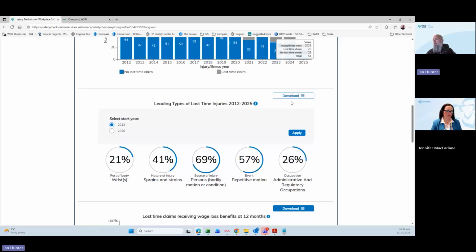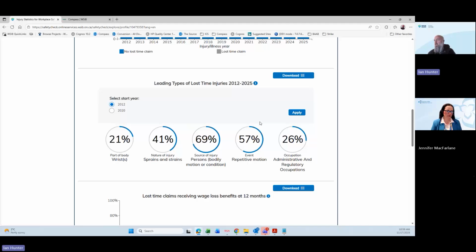Next available is our leading types of lost time injuries. So this is the leading type of lost time injury we display based on that statistical coding that gets put on those claims. It's displayed by default starting at 2012 because that's the data that's available within this tool. But we also give it the option to set it to 2020, so we can look at 2020 to 2025 as maybe a little bit more relevant time period because it's a little bit more recent. So we just give that option to toggle between the two.